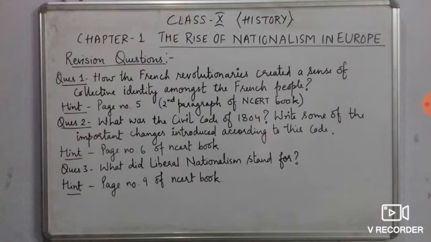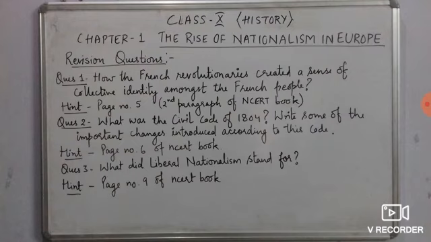Now this is a very important question from the board exam point of view. Many times it is asked in the paper, right? Question number 2, what was the civil code of 1804? The civil code of 1804 is also called the Napoleonic code, right? Some of the important changes were introduced according to this code.